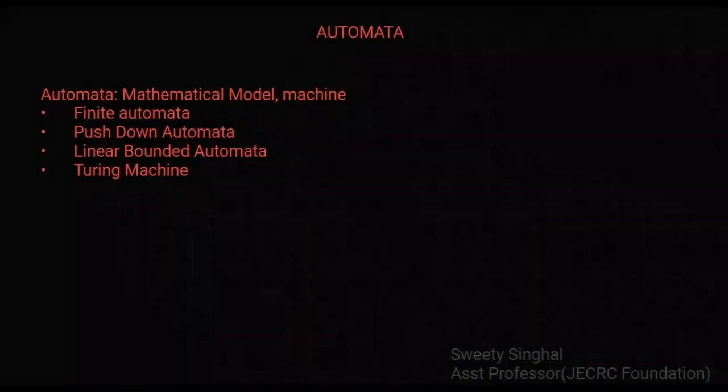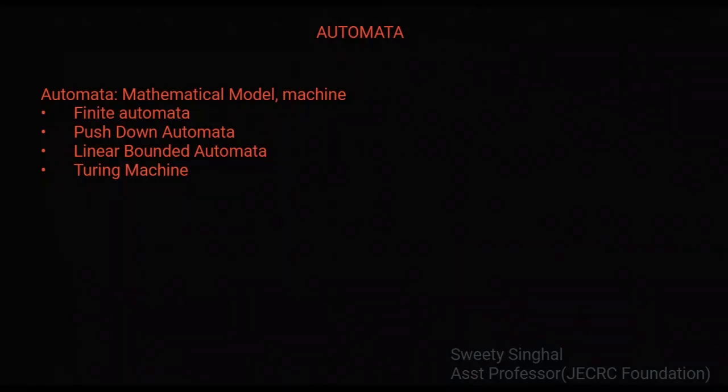So the second pillar was automata. What do you mean by automata? It is nothing but a mathematical model, or we can say it is a machine which recognizes different languages. The other two or three names by which we identify a particular automata in the computer science field are recognizer, acceptor, or transducer. So an automata basically accepts a set of words or strings and rejects others.